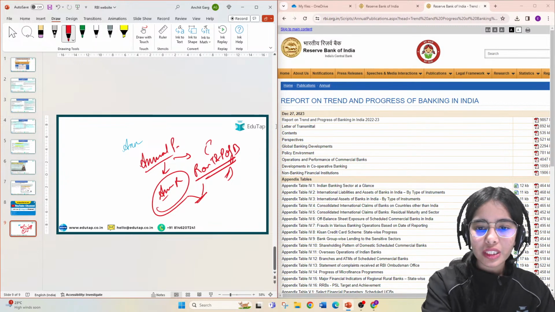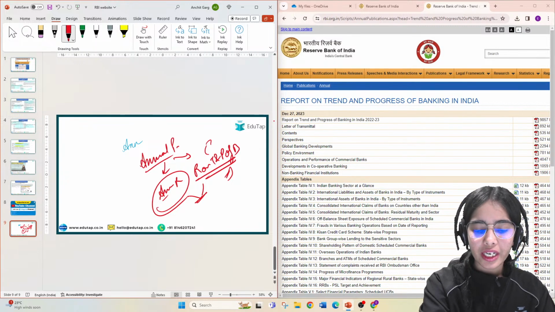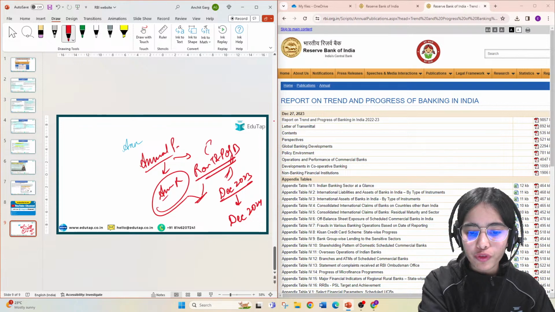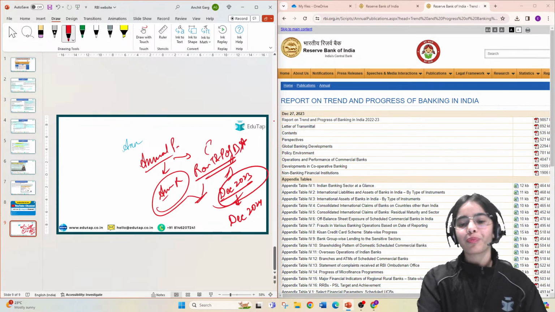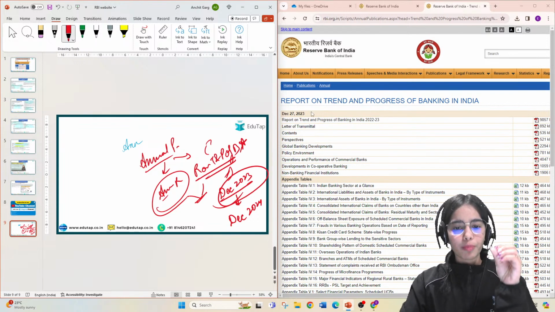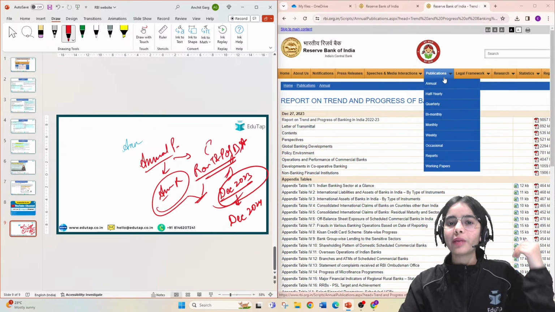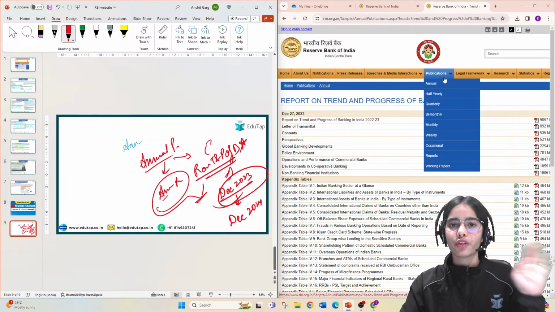Now, this report on trend and progress was released in December 2023. That means the next one will be released in December 2024. So this is the recent publication that you have to cover. If you wait for the 2024 one, that will be after the RBI Grade B examination.